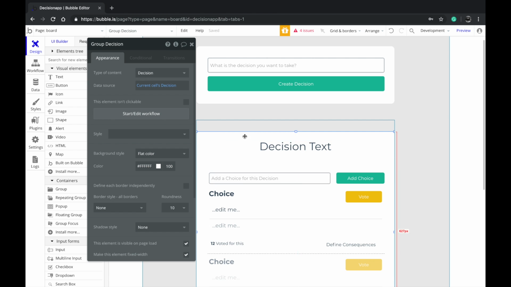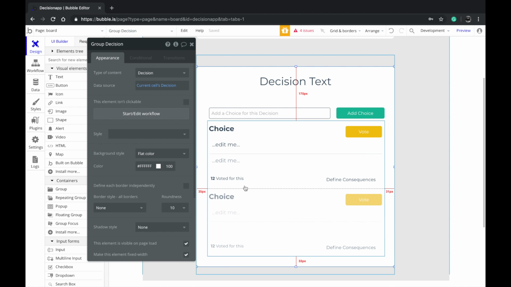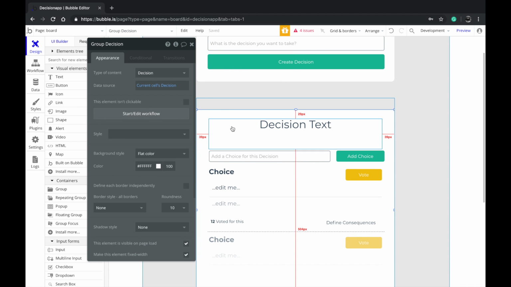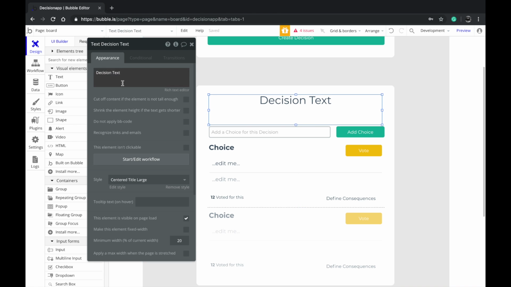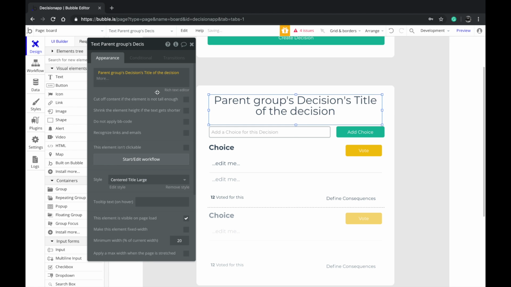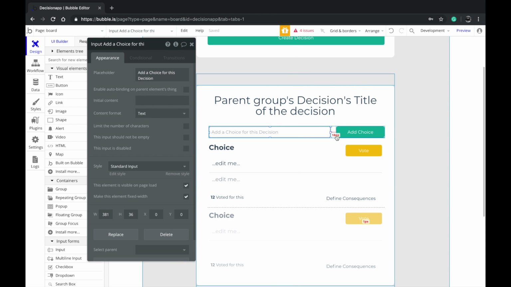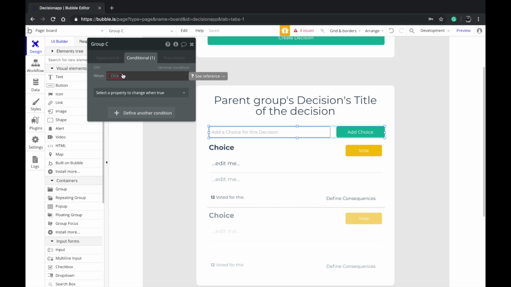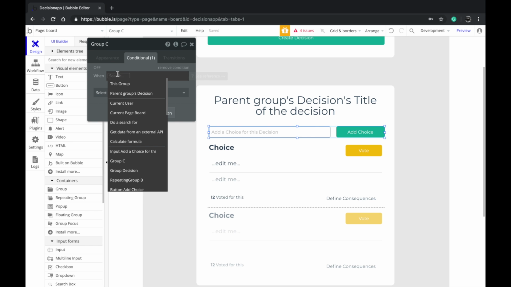This group here is now referring to the decision that is coming from the first parent one. So now let's go here. This decision text, let's replace the static text with the data coming from the database like this. Now we want to add a condition to this. We only want to display this if I'm the one who's logged in and I'm the creator of this board. If I'm the owner of this board, then I'll be able to view this.